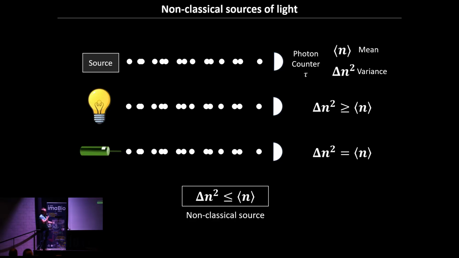And to achieve this sub-Poissonian behavior, there are actually many different kinds of non-classical sources that you can generate. This is the whole field of experimental quantum optics in general. And in imaging, there have been 3 different types of sources used so far to try to enhance imaging systems. I'm going to go over the 3 of them very briefly with an example each time. And then after, I will focus more on the source of correlated and entangled photons, which is where I want to push a little bit the details today.